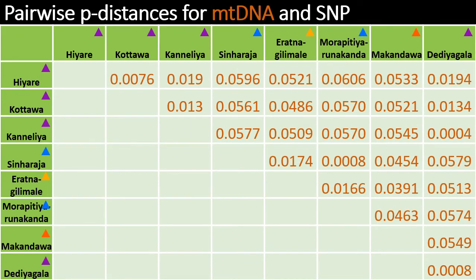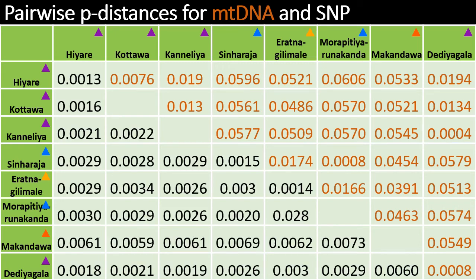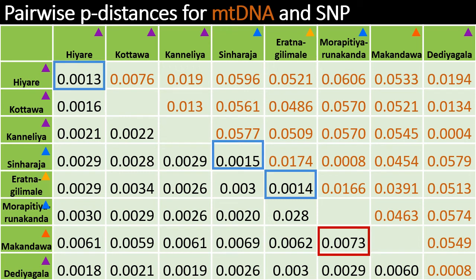We also calculated p distances between localities and found that the highest mitochondrial p distance was between Moropitia and Hiare from the Southern Lowlands and Sabaragamuwa Hills, and the lowest is between Kanneliya and Dedigala, both of which are from the Southern Lowlands. For the SNP data, the highest is between Dedigala and Markandawa from the Southern Lowlands and Kitulgala forest groups, while the lowest were within locality p distances.